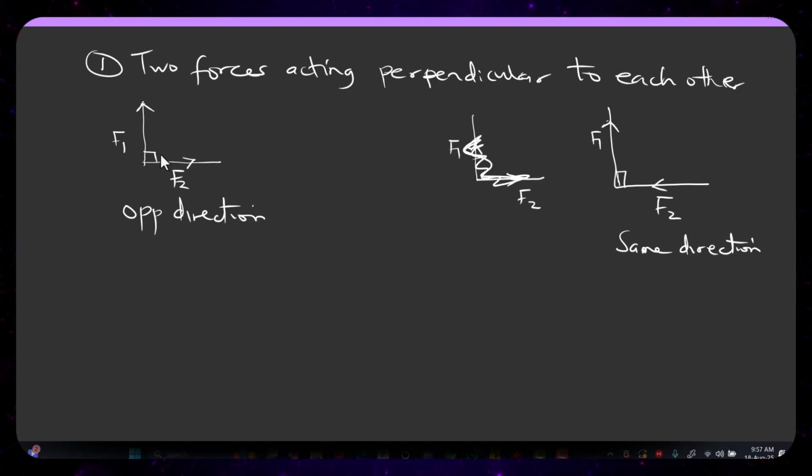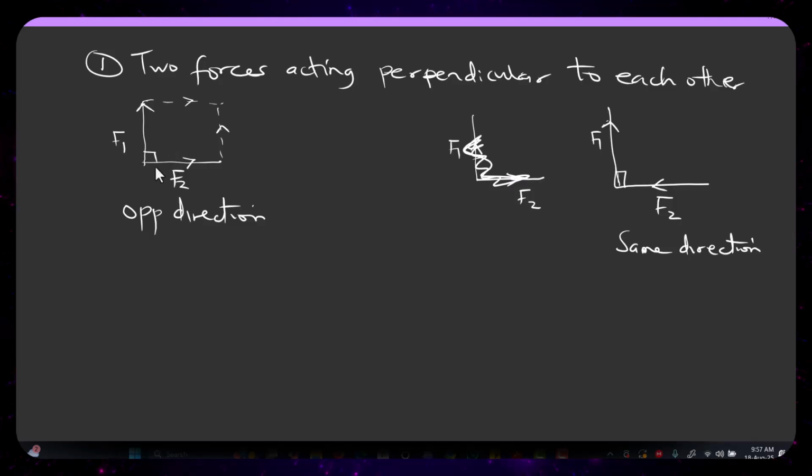Now, if you want to sketch their resultant, how do you sketch their resultant? That is exactly what I want to show now. For this one that is going in opposite directions, I would advise you that if you want to sketch it and show the resultant force, which is the resultant line in terms of the diagram, complete it first. So what you're going to do is complete it first. This line and this line are the same thing. Then this line and this line are the same thing. That is, this force and this force are the same thing.